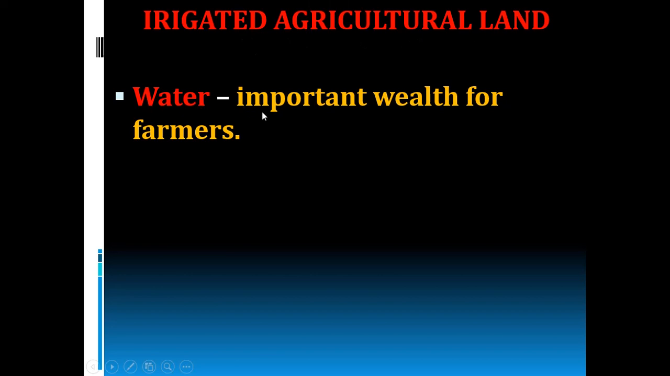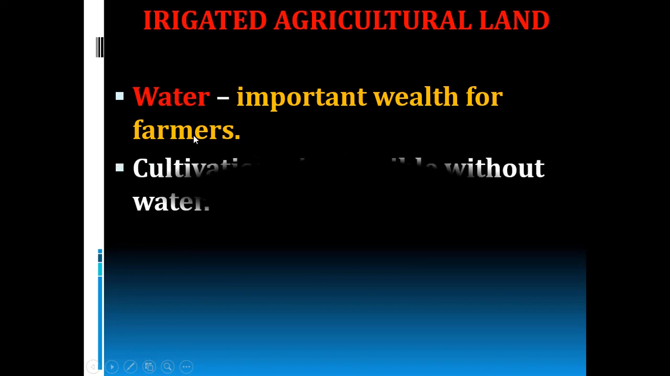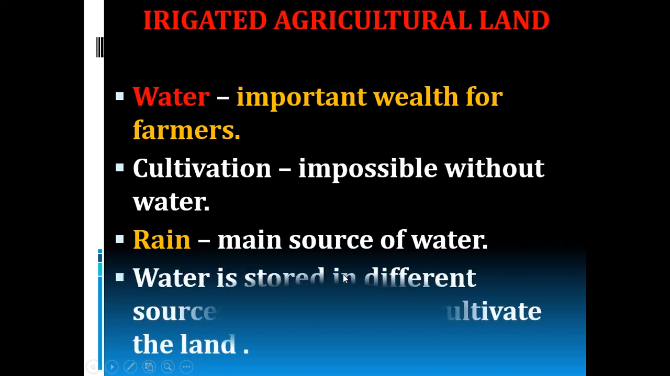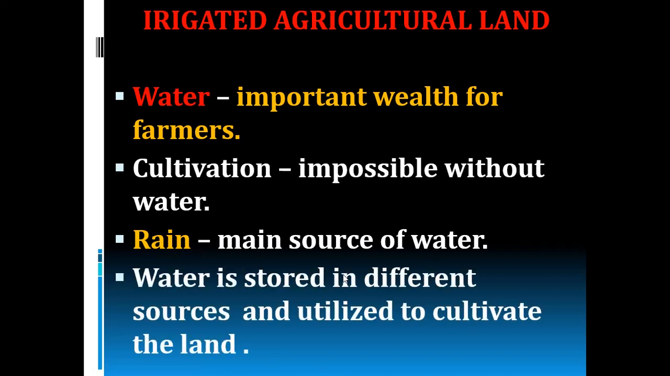Okay. So, water is an important wealth for farmers, isn't it? So, without water it is impossible to cultivate the crops in the agricultural land. Yes. So, water is an important wealth for farmers because cultivation is impossible without water. So, we know rain is the main source of water. Okay. But is there rainfall every time, children?